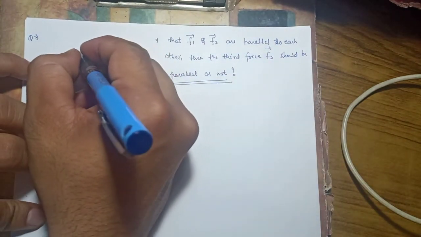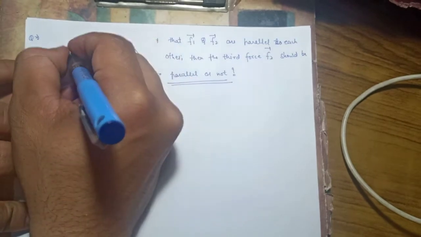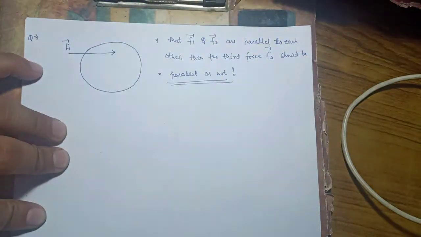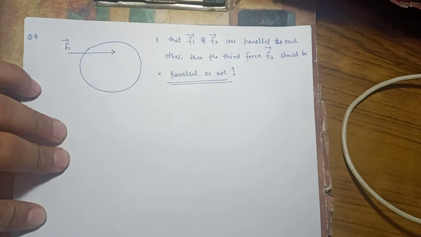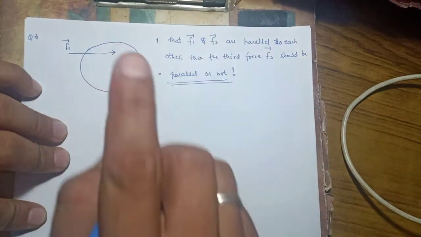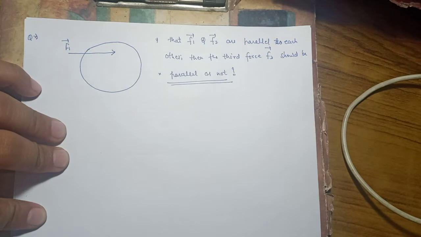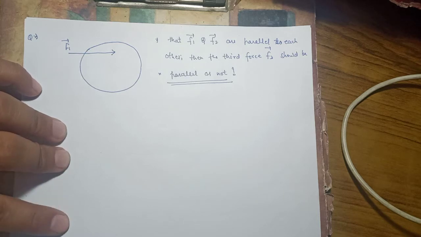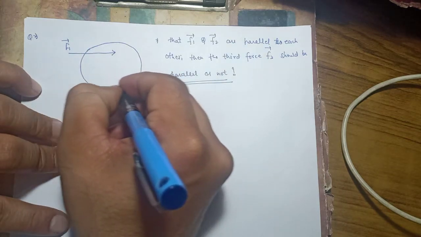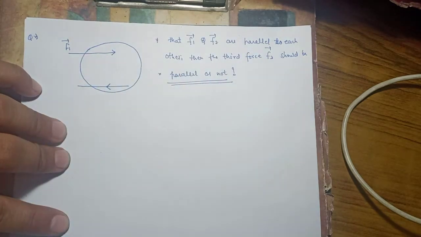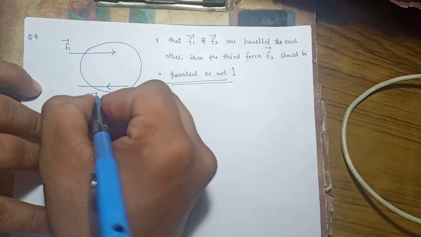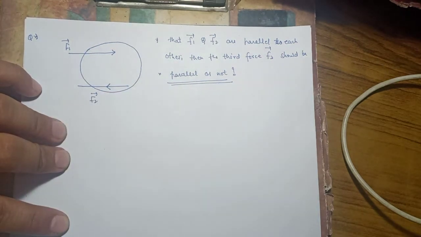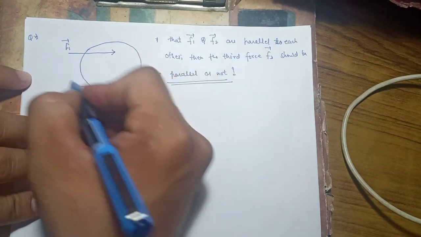So let's suppose this is the first force which is acting on the body and is in this direction. Any doubt? I think that we should not have any doubt, right? Okay, then the second force F2 has to be parallel, but it has to be in the opposite direction. Then this F2 will be in this direction. Okay, no doubt. Now see, these two forces are parallel to each other.